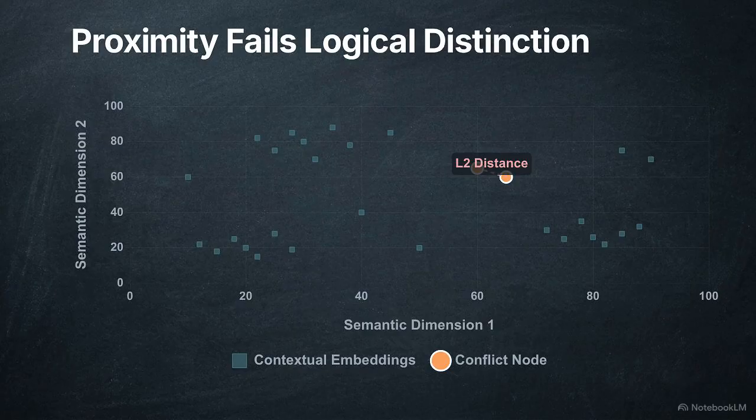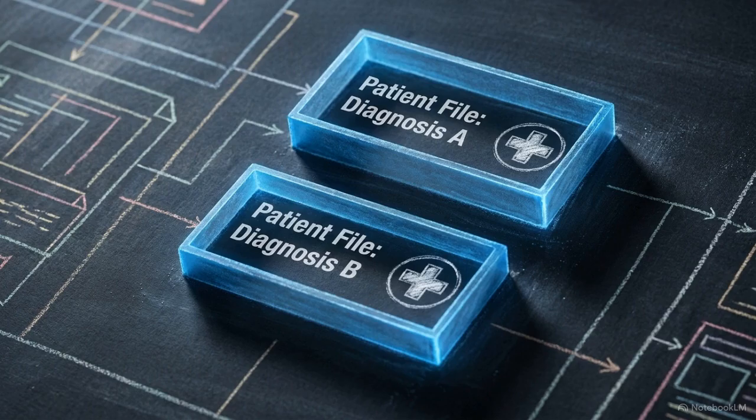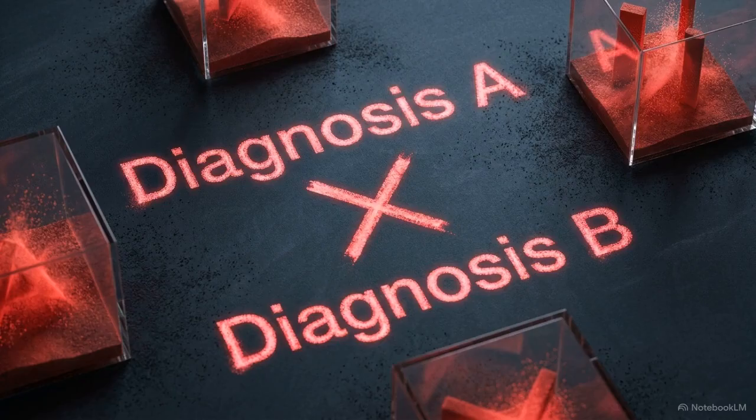In these spaces, words and phrases that share exact contexts often occupy the same geometric neighborhood, regardless of their actual logical relationship. Take a baseline medical evaluation. The phrase, "the patient has pneumonia," and the phrase, "the patient does not have pneumonia," are mathematically proximate in almost every standard embedding space. They share the same clinical vocabulary, yet logically they are exact opposites.